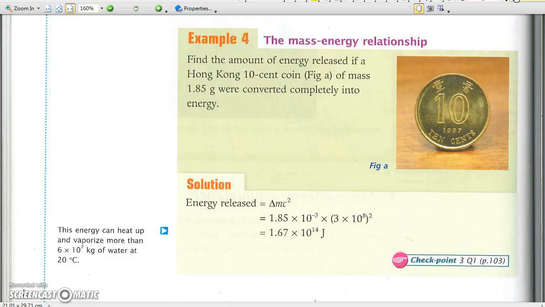Example 4. The mass-energy relationship. In this example, a Hong Kong 10-cent coin is converted completely into energy, which amounts to 1.67 times 10 to the power 14 joule of energy, which is more than the daily electricity consumption of all households in Hong Kong.